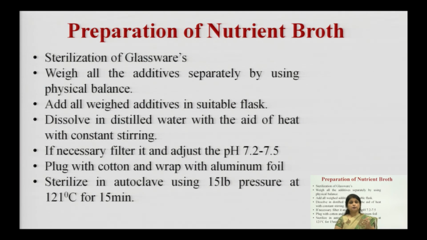We keep the glasswares in a hot air oven at high temperature for a minimum of 30 minutes to a maximum of 2 hours, depending upon the temperature conditions we are using. If we are keeping at 60 or 80 degrees centigrade, we have to keep them for 2 hours, but at higher temperatures the time can be reduced. Time and temperature go along with each other. If temperature is increased, we decrease the time period, and if the time period is increased, we decrease the temperature.